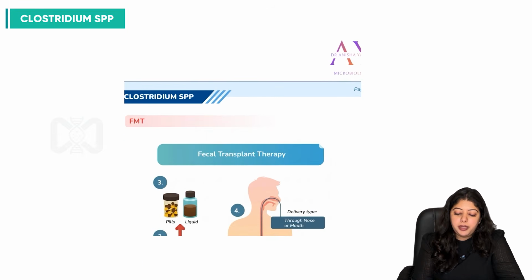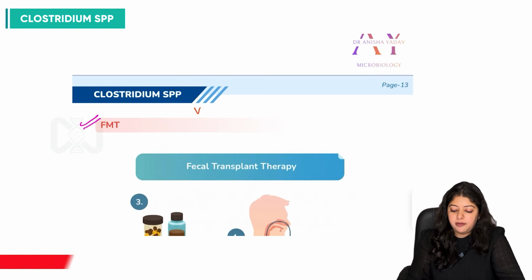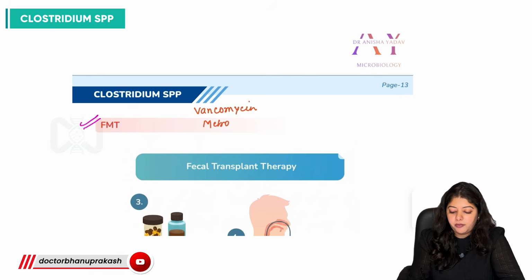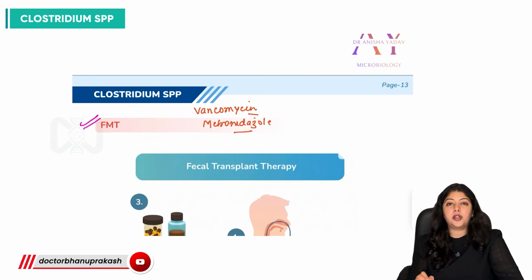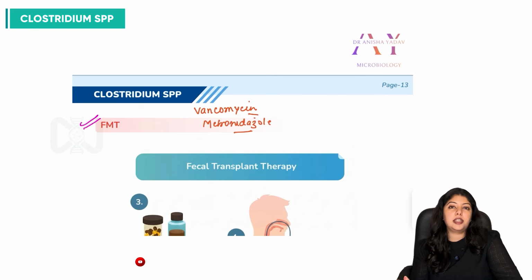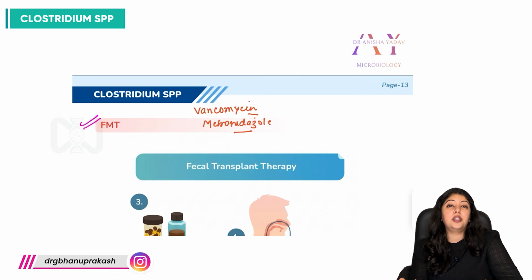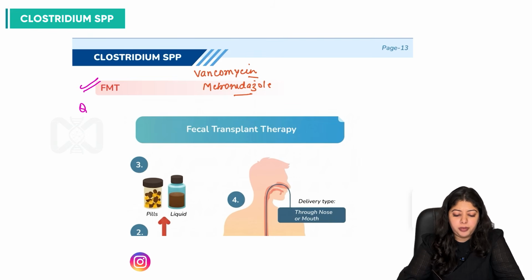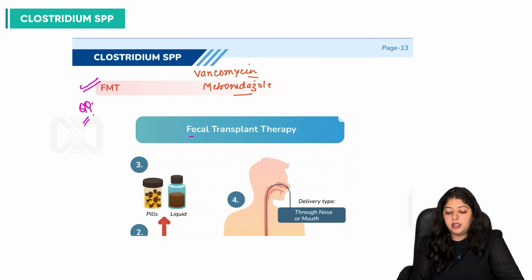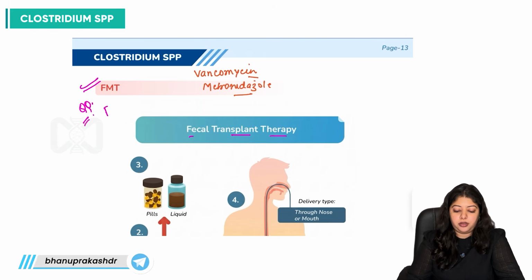And for treatment, otherwise, we are providing vancomycin and metronidazole as drugs. And in very severe cases, when the pseudomembrane colitis causes a very severe condition wherein the patient is unable to grow the normal flora in its intestine, what do we do? A very, very upcoming important topic for you, it is fecal transplant therapy or fecal matter transplant. Fecal transplant.